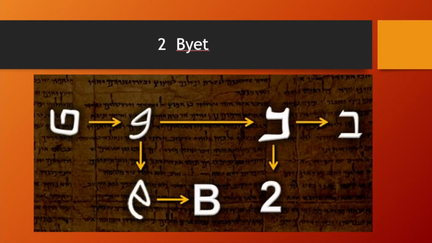So on the left, you see the picture in Hebrew. It has changed. There's the Greek version of it. The Greek one eventually goes to a B, and your Roman is the Roman numeral 2. And then in modern Hebrew, I'm going to bayet. Can you see what it looks like now? It's a foundation with a roof. So this is your house.